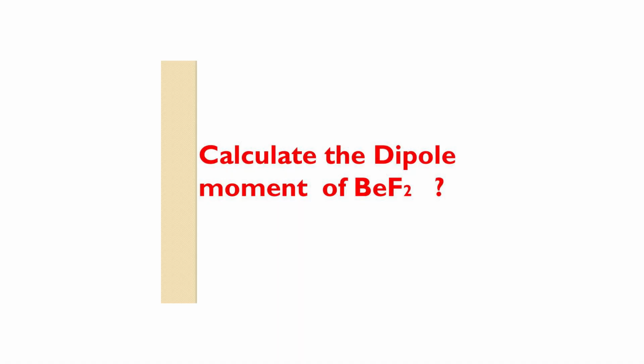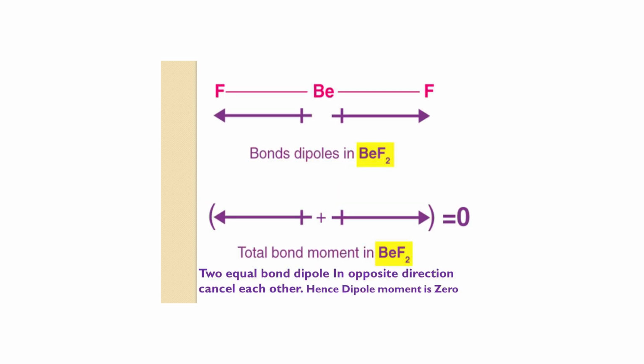Students, calculate the dipole moment of beryllium difluoride. See the slide. The structure of beryllium difluoride is linear. Since the fluorine is the most electronegative element, it acquires a small negative charge in opposite direction. That is, two equal bond dipoles in opposite direction cancel each other. Hence, the dipole moment of beryllium difluoride is 0.